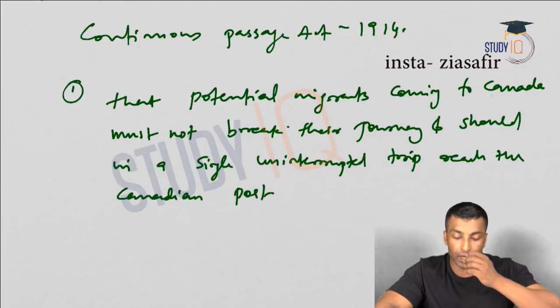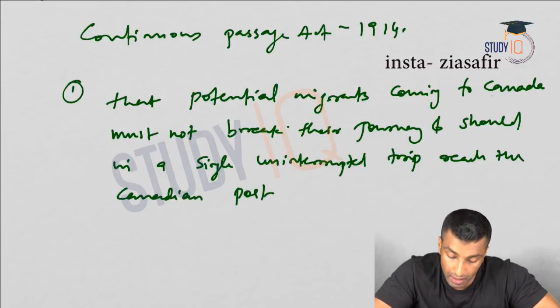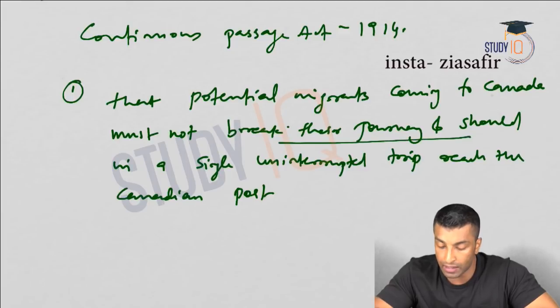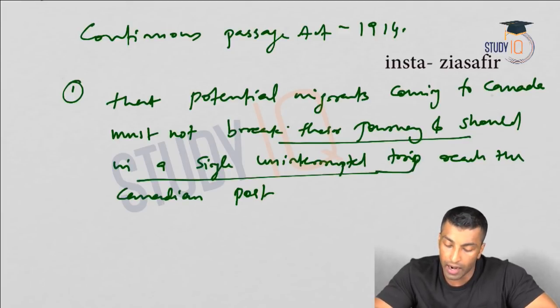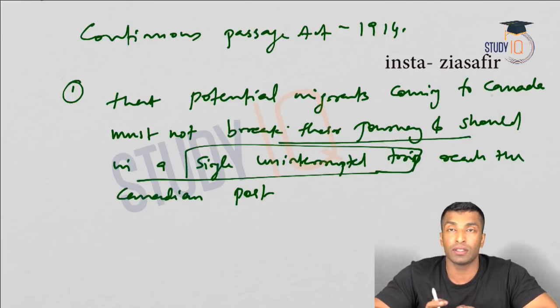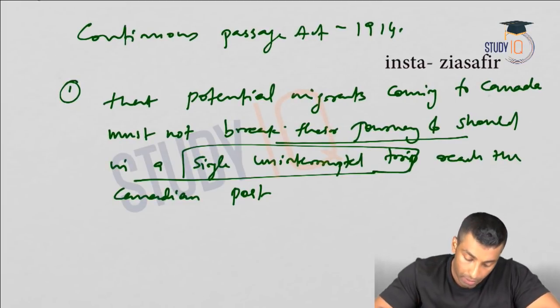This is the first provision: you cannot stop in between.